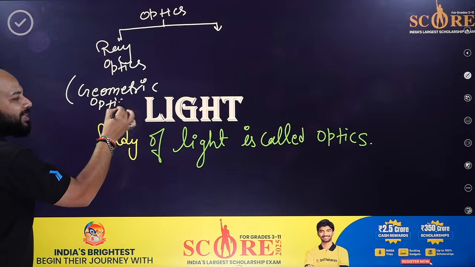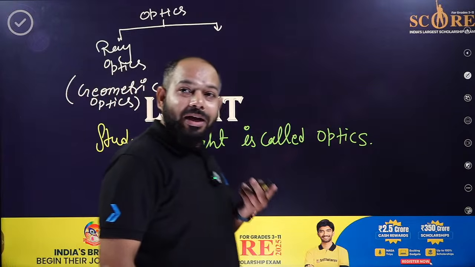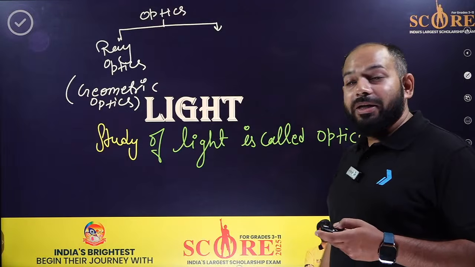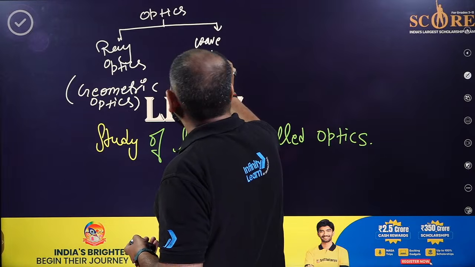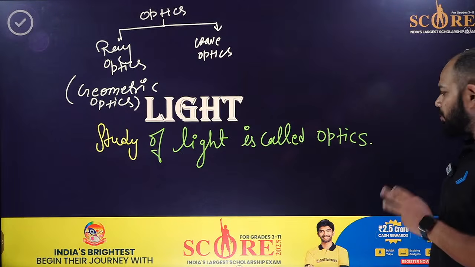You must have seen in the books the ray diagram, yes or no? And for drawing that ray diagram you cannot draw it freehand because you need to mark some points, and that's why it's called geometric optics. Then we have wave optics, which is not part of the syllabus for now, but I'm just telling you that wave optics exists.